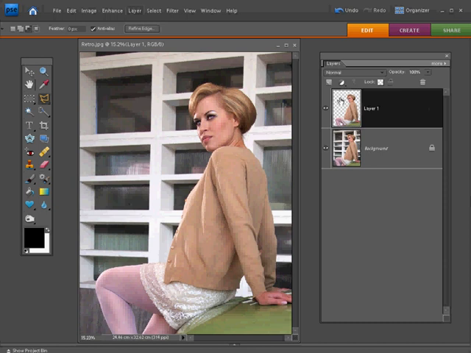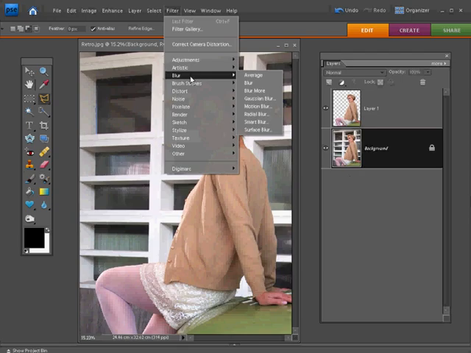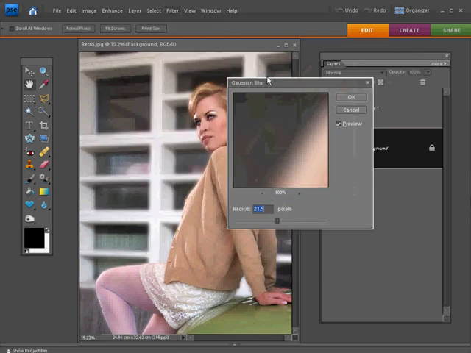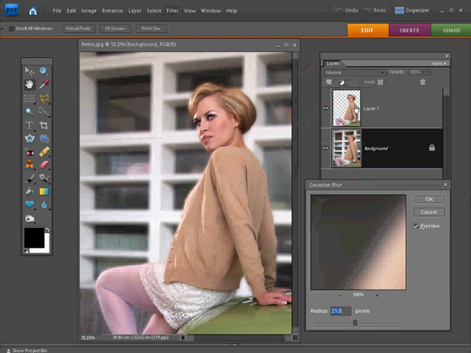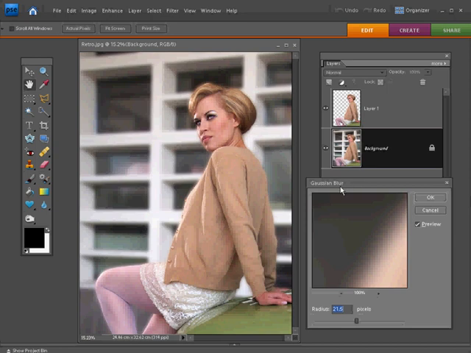There you'll see in the Layers palette she's appeared above the original background layer there, and all of those checkers mean that there are no pixels on that particular layer, so we're seeing the background pixels below showing through. And these transparent areas are really going to help us when it comes to adding the blur, because if I just first click on the background layer in the Layers palette, then come up to Filter and down to Blur and pick Gaussian Blur, you'll see that all of those areas that we selected and copied to a new layer are remaining nice and sharp, and those transparent areas are showing through the blurred background layer below. And it's a really good example of how important layers are in digital photography.